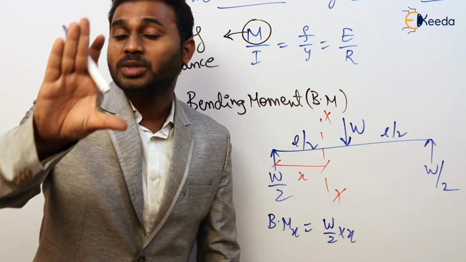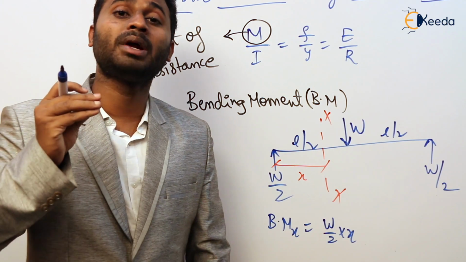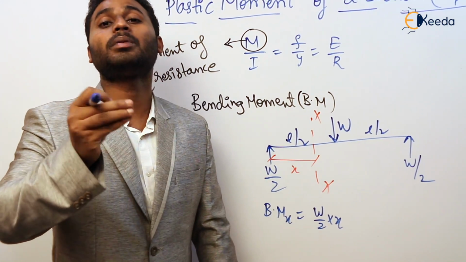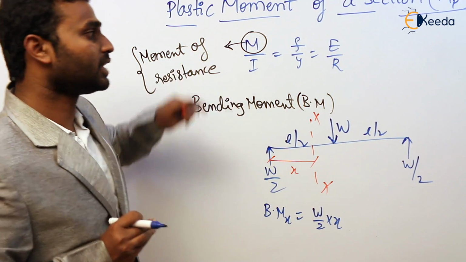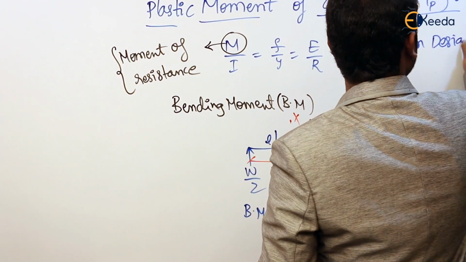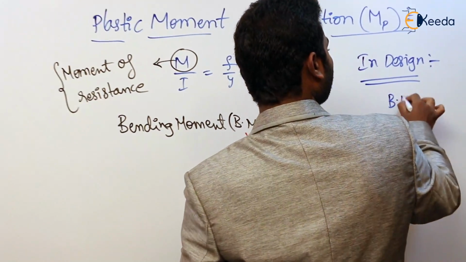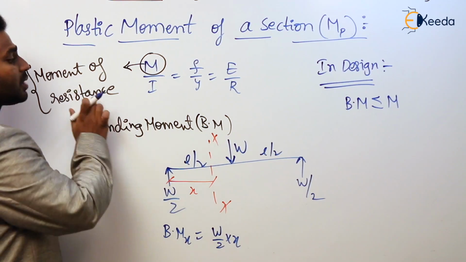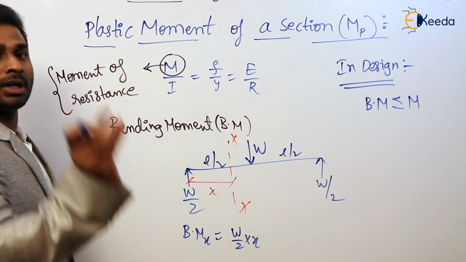Now, how much bending moment we can allow to develop in that particular beam depends upon the strength of that beam, so mainly depends upon this M. So in a safe design, obviously design means safe design, we are going to take that bending moment should be less than or equal to M. M is nothing but moment of resistance, not bending moment.